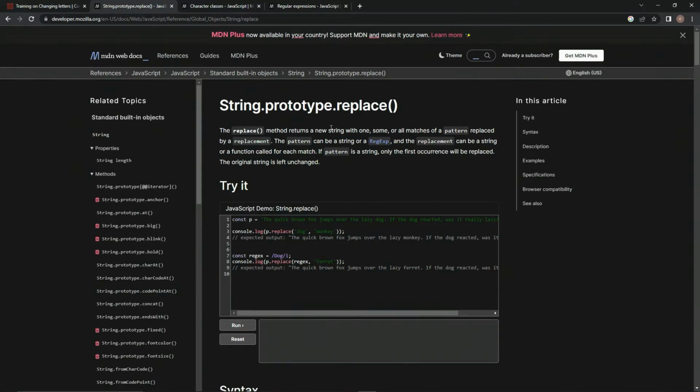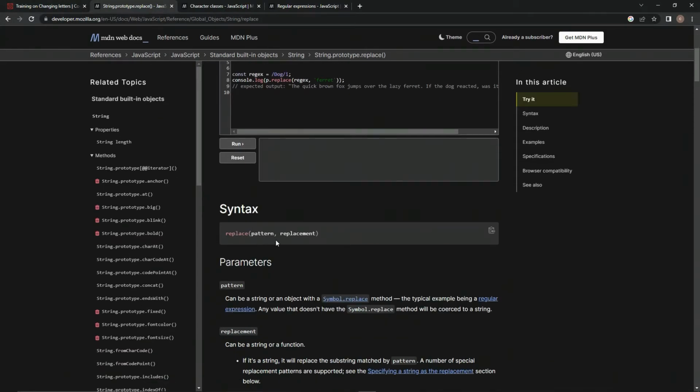The replace method returns a new string with one, some, or all matches of a pattern replaced by a replacement. The pattern can be a string or regex, and it's going to be regex. And the replacement can be a string or a function called for each match. We're going to do a function for this one. If the pattern is a string, only the first occurrence will be replaced, and the original string is left unchanged. All right, let's go down to the syntax. It's just going to be replace, pattern, replacement.